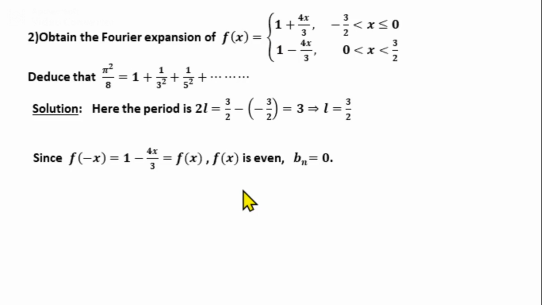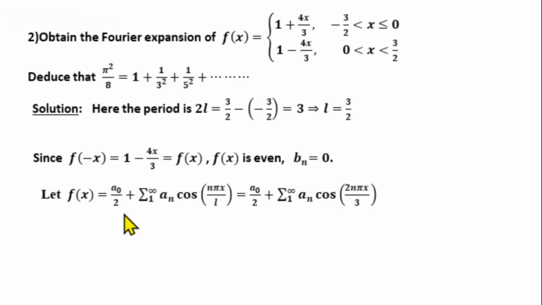So what is the Fourier series expansion? It is f of x equal to a0 by 2 plus summation n from 1 to infinity an cos n pi x by L. Then substitute for L. We have L equal to 3 by 2. So it becomes f of x equal to a0 by 2 plus summation an cos n pi x by 3 by 2, or we can write summation n from 1 to infinity an cos 2n pi x by 3. Then we will find a0 and an and substitute back in this Fourier series.